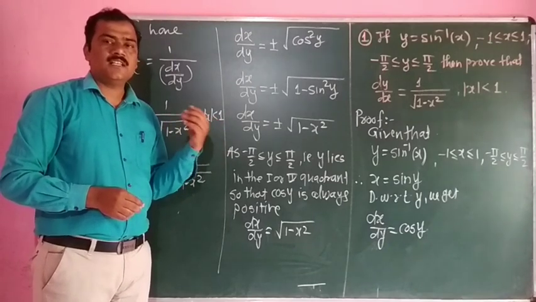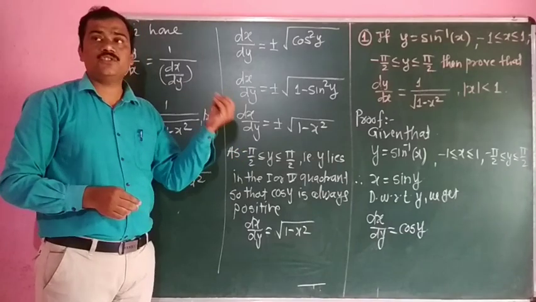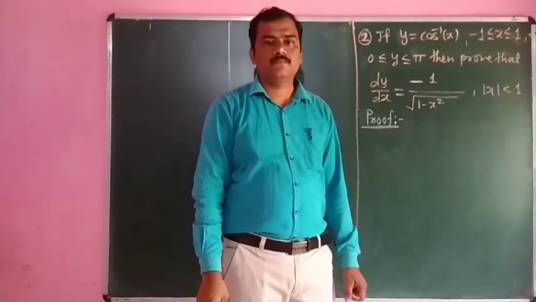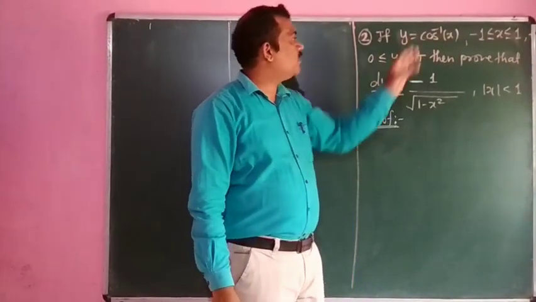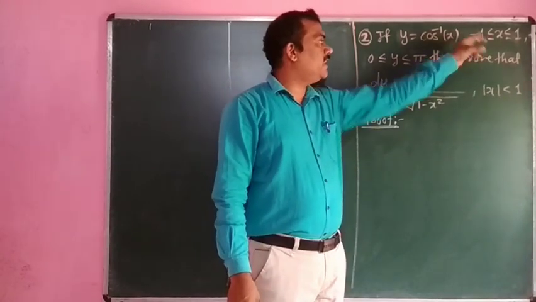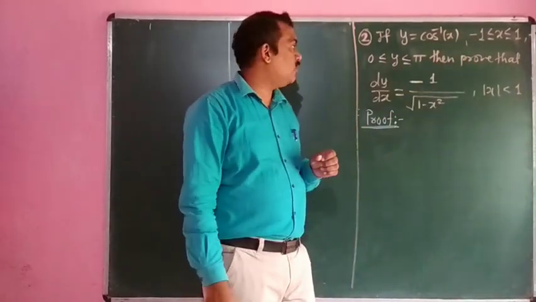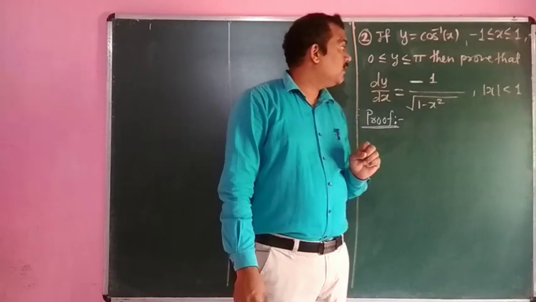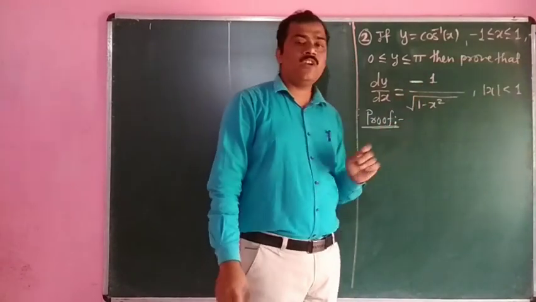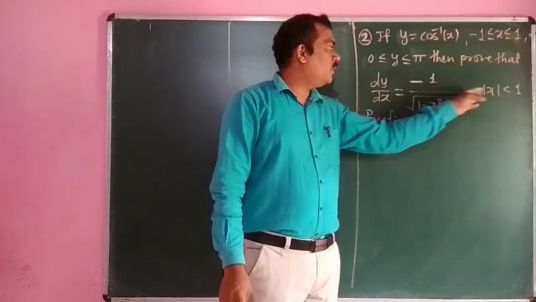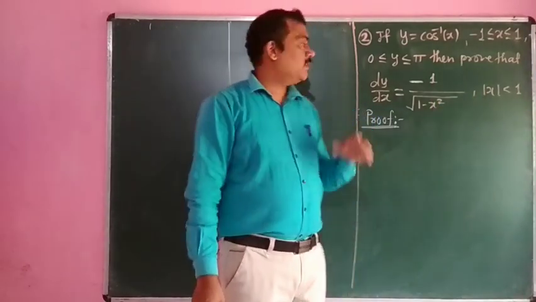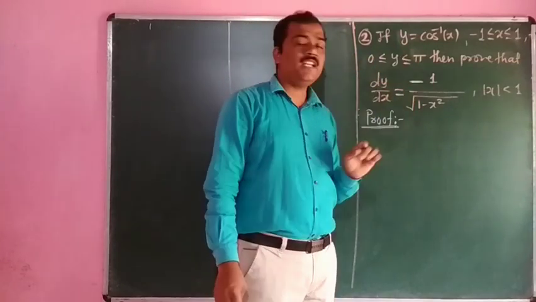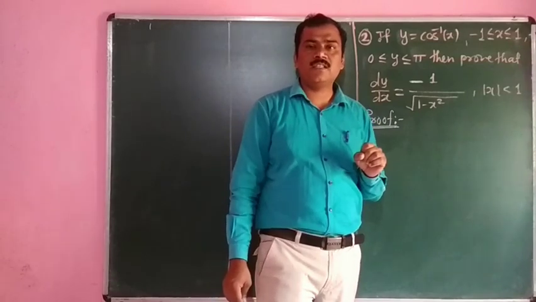Now we have to discuss the derivative of the inverse trigonometric function cos inverse of x. If y is equal to cos inverse of x with restriction that minus 1 is less than or equal to x, less than or equal to plus 1, with 0 less than or equal to y, less than or equal to pi, then prove that dy by dx is equal to minus 1 upon under square root of 1 minus x square, with mod of x less than 1. Okay, means we have to discuss the derivative of cos inverse of x, which is minus 1 upon under square root of 1 minus x square.